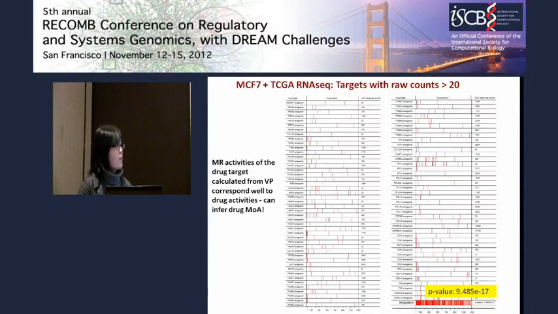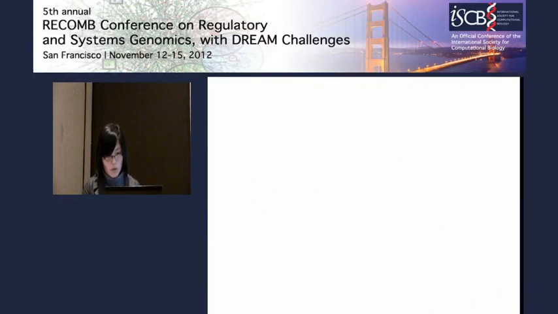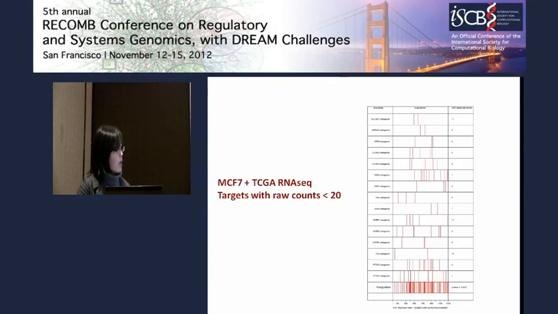Although most of them gave us good results, there are some of them that didn't work out. One reason might be that the concentration of that drug didn't reach biological activity like IC50, so it doesn't have a really effective signature. Or, for example, for HDAC inhibitors, we don't know the specific subtype for them, so this is not really correct. I also show here the same analysis that we did for the targets with raw counts fewer than 20. As you see, there's no significance at all since those targets are not expressed.